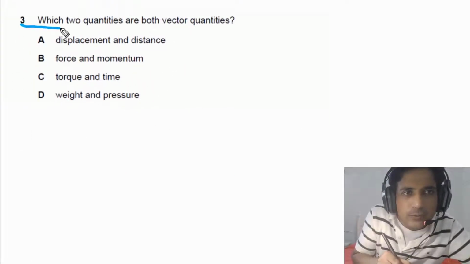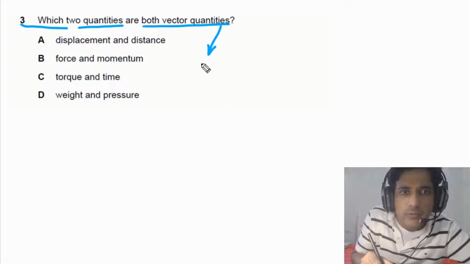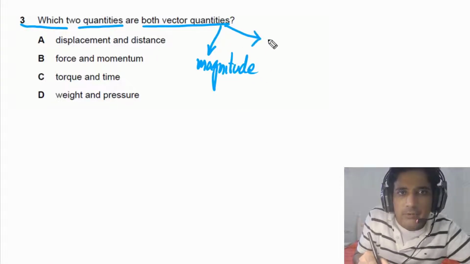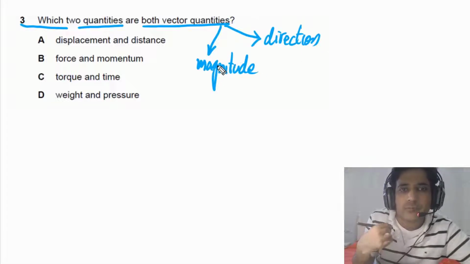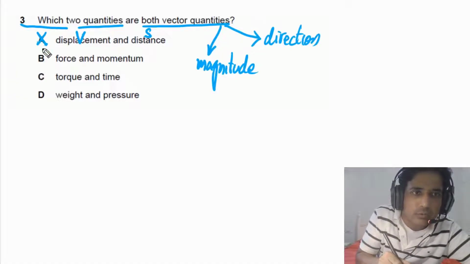For this question, we need to find out which two quantities are both vector quantities. So first of all, let's write down what a vector quantity is. A vector quantity has magnitude and also direction. This is the difference between vector and scalar. If you look at option A, displacement is a vector, but distance is a scalar. So this is not the right option.